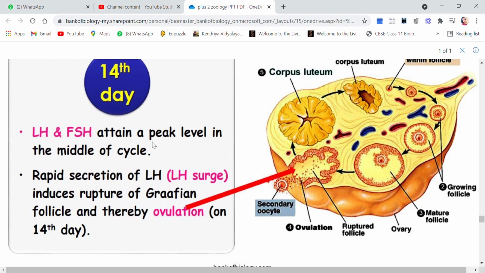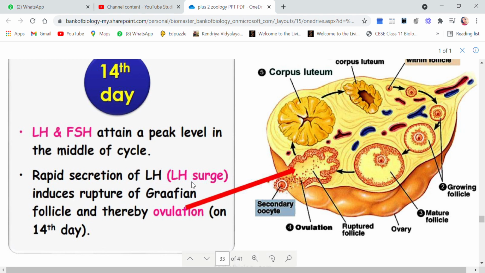At the mid of the cycle, LH and FSH are at the peak level, and there is rapid secretion of LH, which is also called the LH surge. It induces rupture of the Graafian follicle.